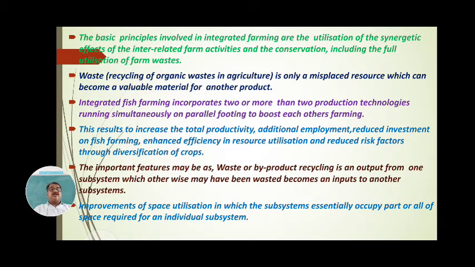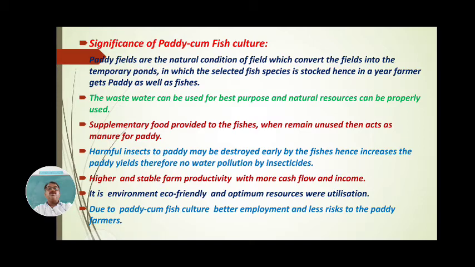utilization, in which the subsystem essentially occupies part or all of the space required for the individual subsystem, and it can be used to grow the paddy fields, to grow rice, as well as to increase fish production. That's why this system is important and most useful. What is the significance of paddy cum fish culture? What is the significance of agriculture cum fish culture?